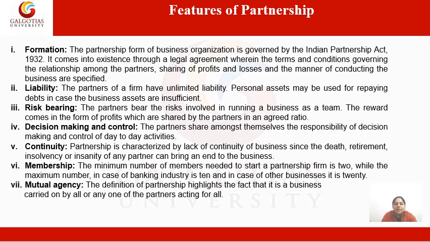The definition of partnership highlights the fact that it is a business carried on by all or any one of them acting for all. It means either all start and carry on business, or any one of them acts for all, or he is going to start and carry on business alone on behalf of all other partners. So these were the various features of a partnership firm.